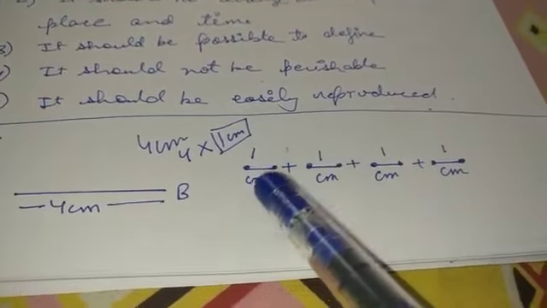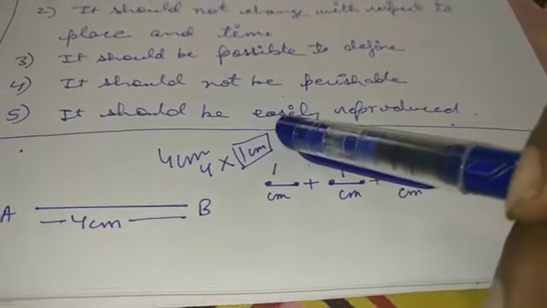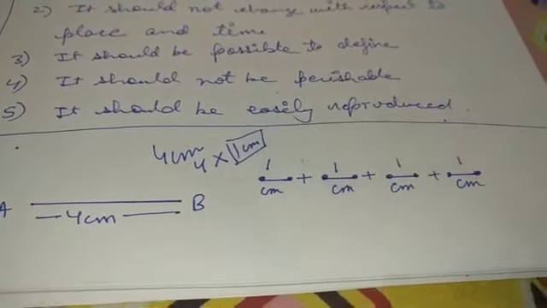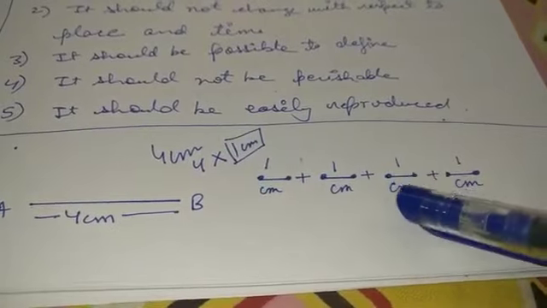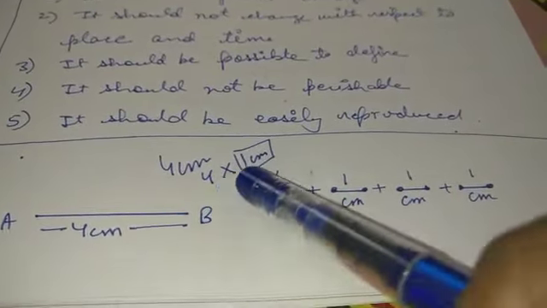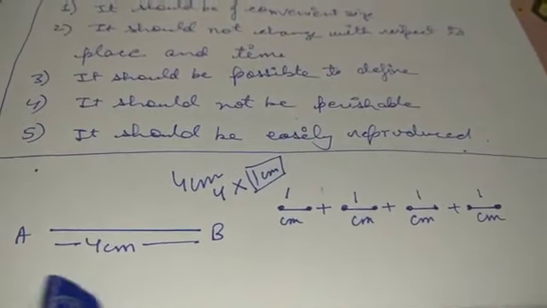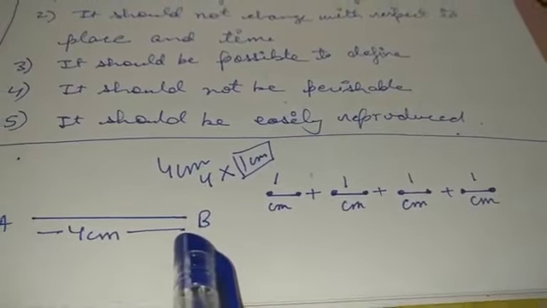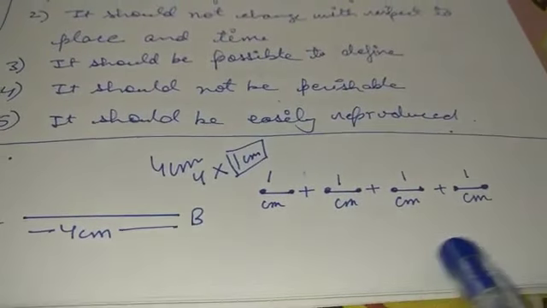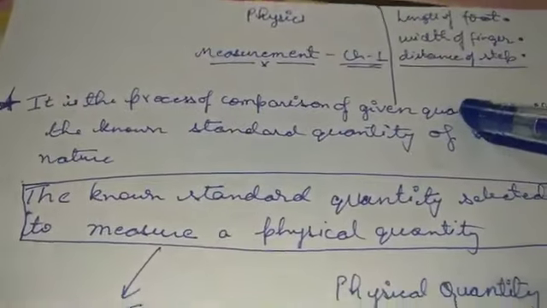Now let's divide it into smaller fragments of 1 centimeter each, because every fixed quantity has the 1 centimeter part that we have used. So if we are using 4 fragments, combining these 4 fragments, what are we going to obtain? 4 into 1 centimeter, yes, it will be 4 centimeter. So basically one complete quantity is a combination of different standard quantities in it. So that is why the process of comparison is very important.